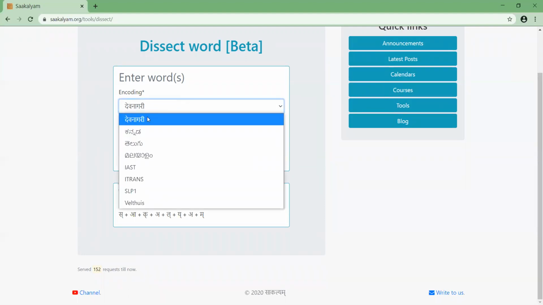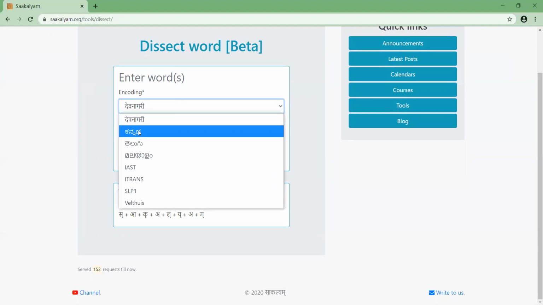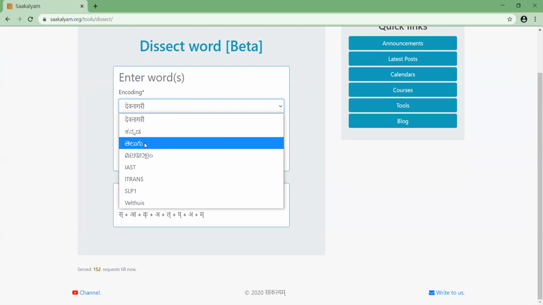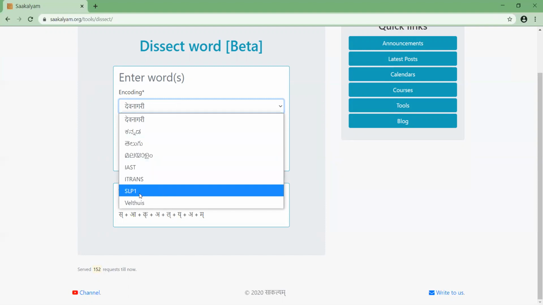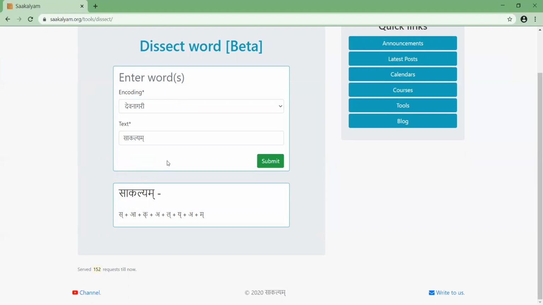Here you can write in multiple lipis. Kannada also you can write, but the result will be shown in Devanagari only. And Telugu, Malayalam, IAST, iTrans, SLP, Velthus, all those you can try.